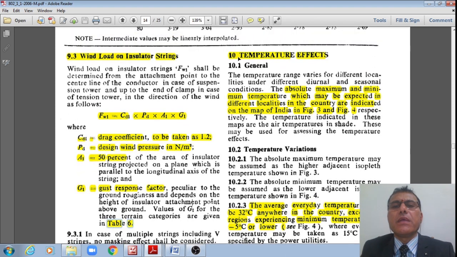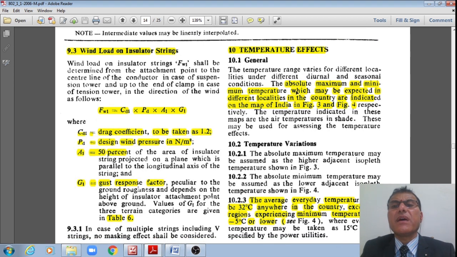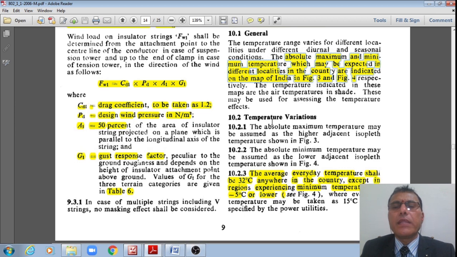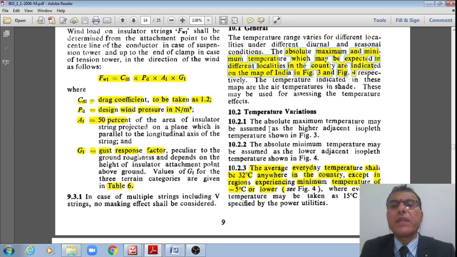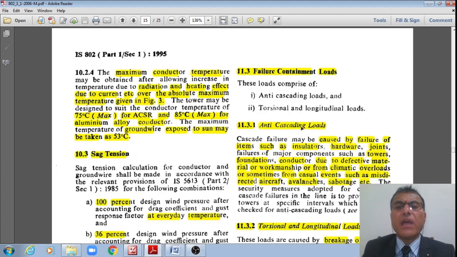Now coming to the other loads, the other loads are temperature effects, right? The absolute maximum and minimum temperatures which may be expected in the different localities of the country are indicated in figure 3 and figure 4 respectively of this IS 802, or alternatively they are also available in the IS 800 1984 working stress design code, in the appendix also, either of the two. Now we'll refer to this code itself. They are given in figures 3 and 4, like this.